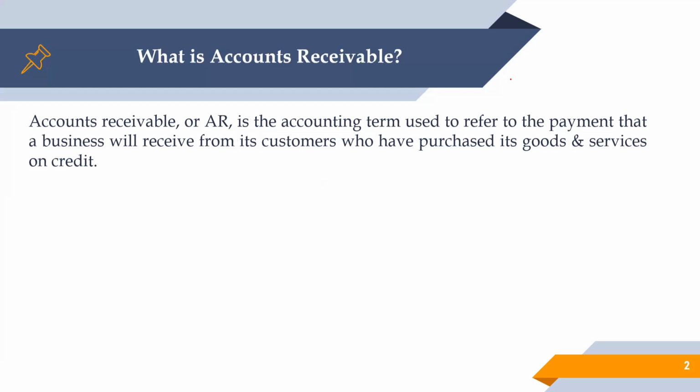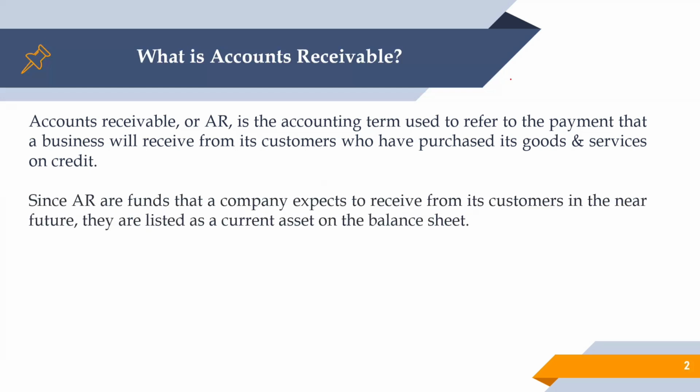If you're receiving any advance, that's not going to be treated as AR. AR means if you delivered any services or goods on credit, whatever amount is receivable to the business from the customer against that is going to be treated as accounts receivable. So that's the meaning of account receivable.